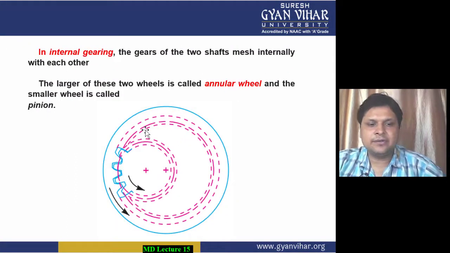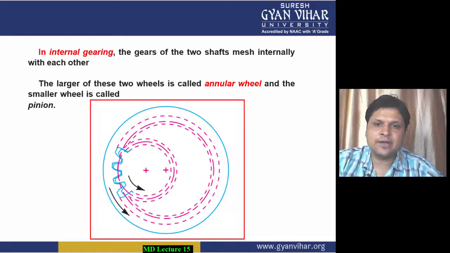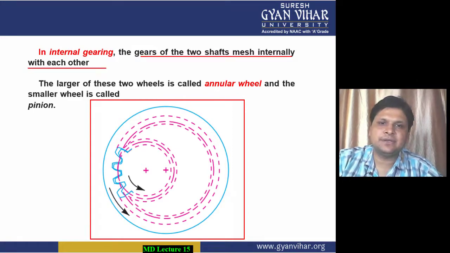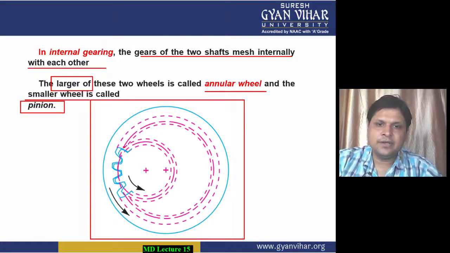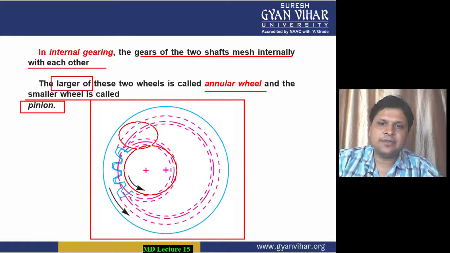Then the second classification is the internal gearing. Now in the case of internal gearing, students, you can see in the diagram also, here the gears of one shaft mesh internally with each other. Here the larger one is known as the annular wheel, and the smaller one is known as the pinion. You can see here the teeth of one of the gears are meshing internally with the teeth of the other gear.